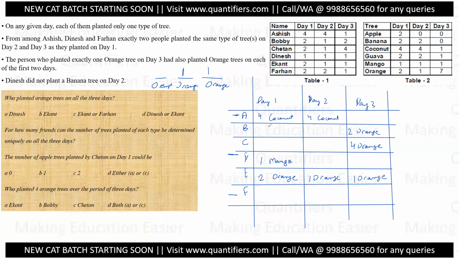Okay, so this is also done. Now I am left with only three people, B, C, and F, that I have to sort. Now before this, out of A, D, and F, there are two people who are doing the same type of plantations every day. Right? Two out of three are like that.